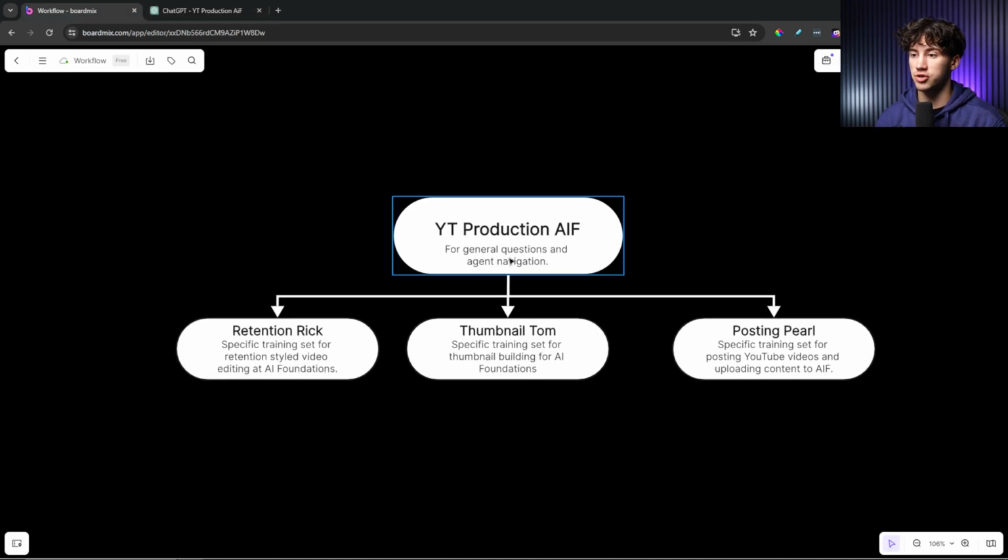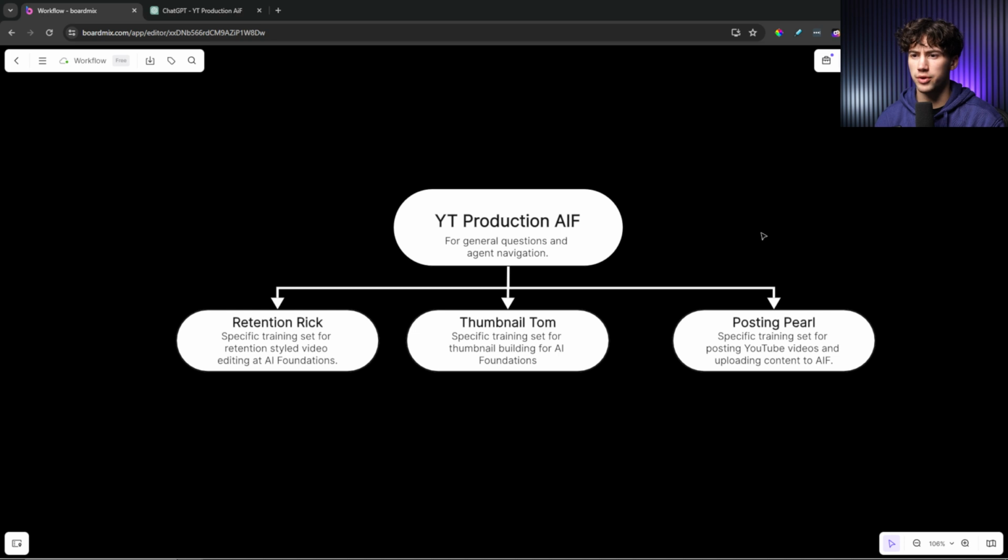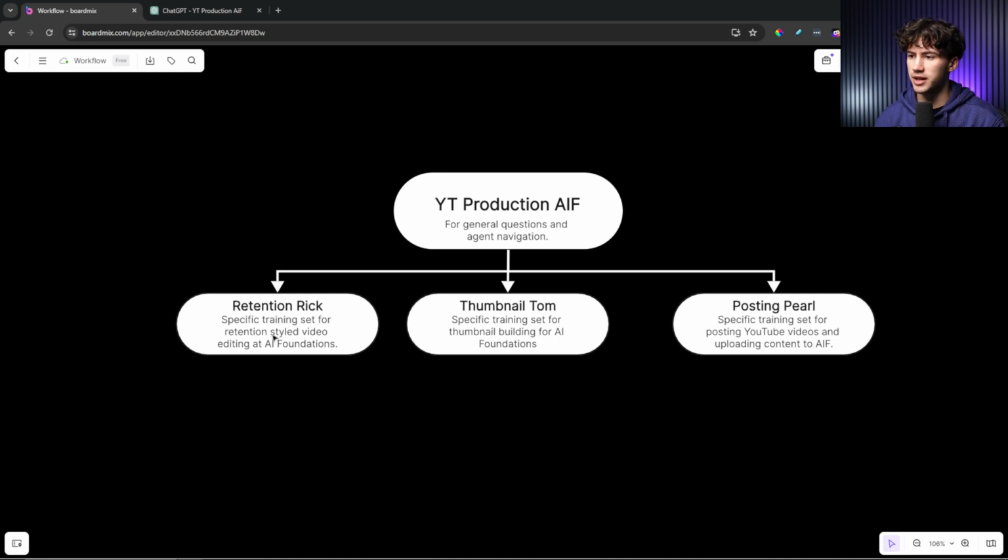So we've just created this GPT. It's going good so far. There's a few more things I want to add in there, but let's get into developing Retention Rick, Thumbnail Tom, and Posting Pearl. First, I'm going to start with Retention Rick.